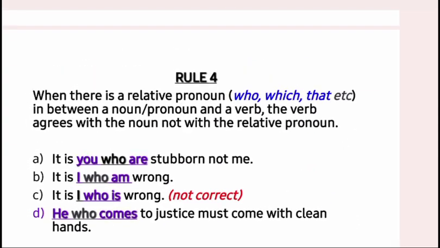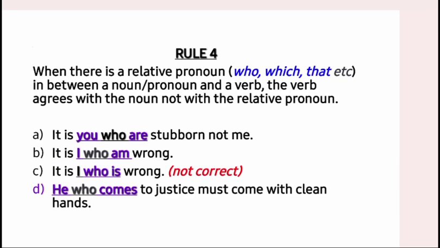This is rule 4, and it says when there is a relative pronoun, who, which, that, whom, whose, and other relative pronouns. Whenever we have any of these relative pronouns in between a noun or a pronoun and a verb, the verb agrees with the noun or the pronoun, not with the relative pronoun.